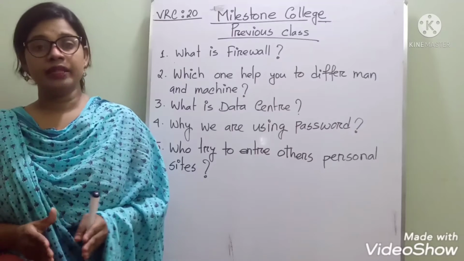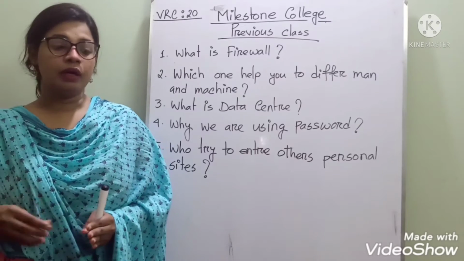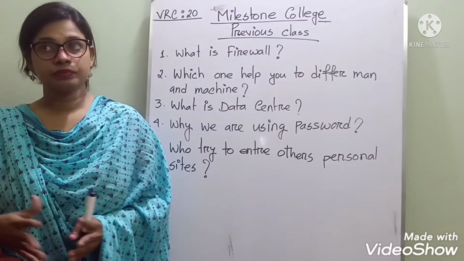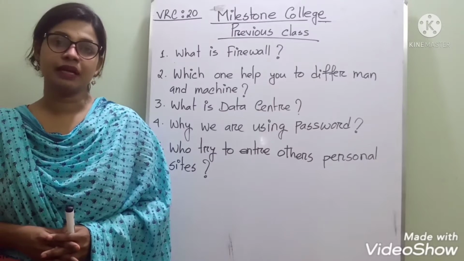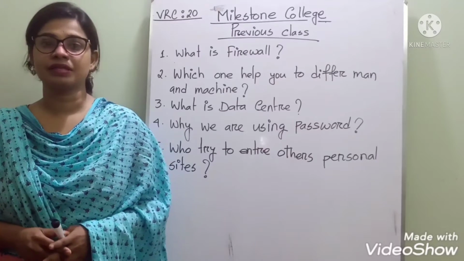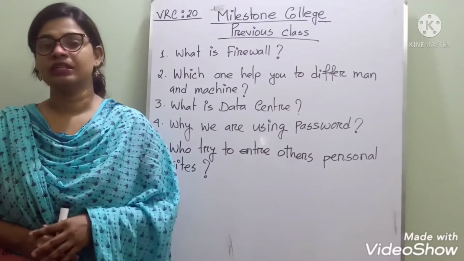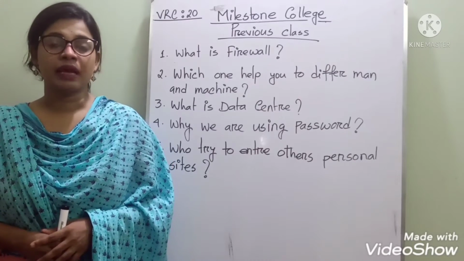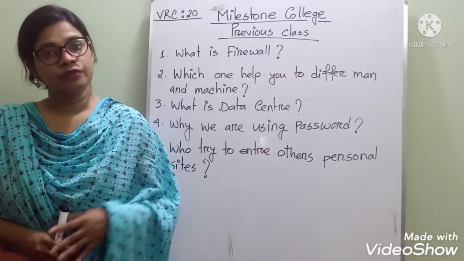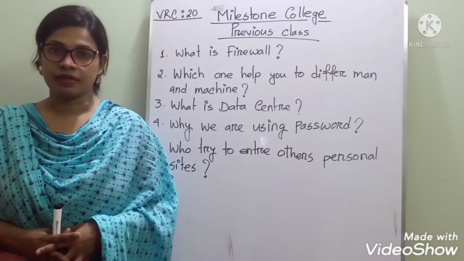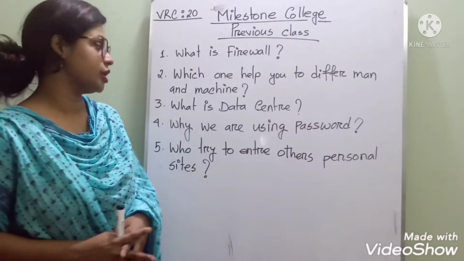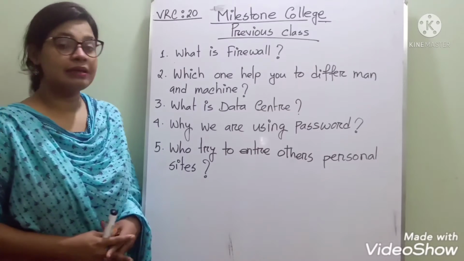When you get deformed letters from different websites, you as a human being can understand the changed letters, but a machine or robot cannot understand. So CAPTCHA is another kind of security system. Coming to the next question, 3. What is a data center?